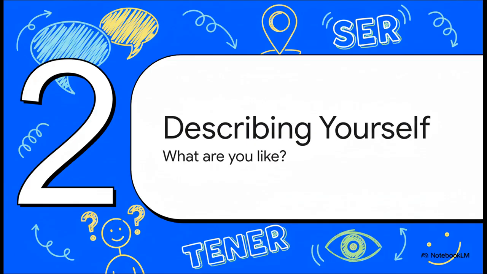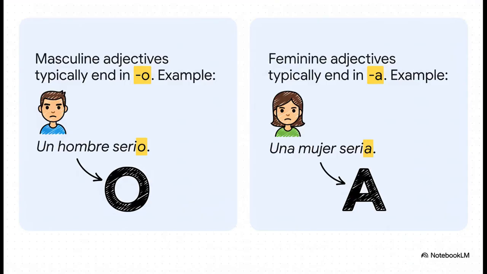What kind of person are you? Now, here's the key thing about Spanish. Adjectives have to agree with the gender of the person they're describing. The most common rule is actually super simple. For adjectives ending in O, you just change that O to an A for the feminine form. So, a serious man is serio, but a serious woman is seria.